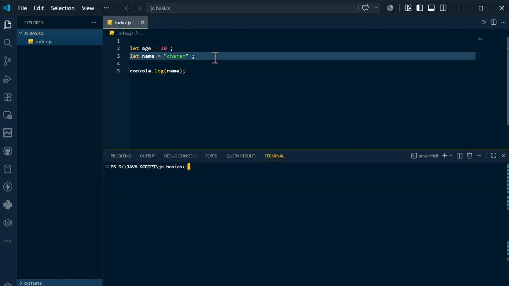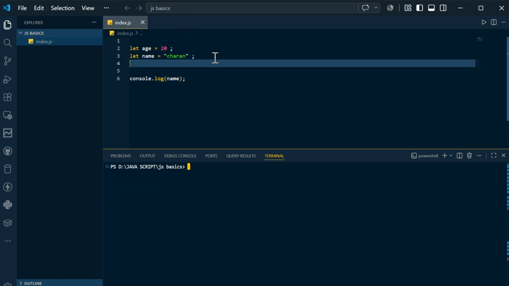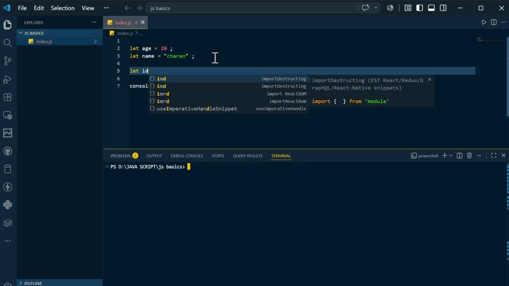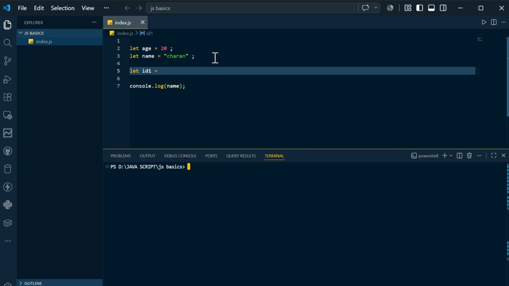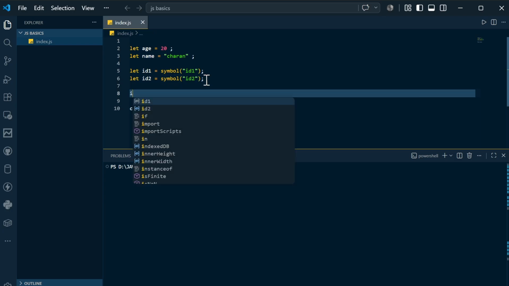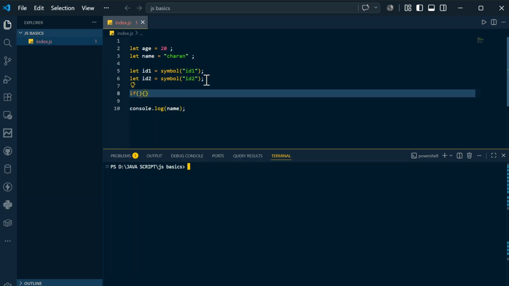Now let's talk about the symbol. Let id1 equal Symbol of, let's say, id1. This is the first symbol, and in a similar way you can write id2 as a Symbol, and inside that mention id2. Here we use an if statement. What is this if statement?